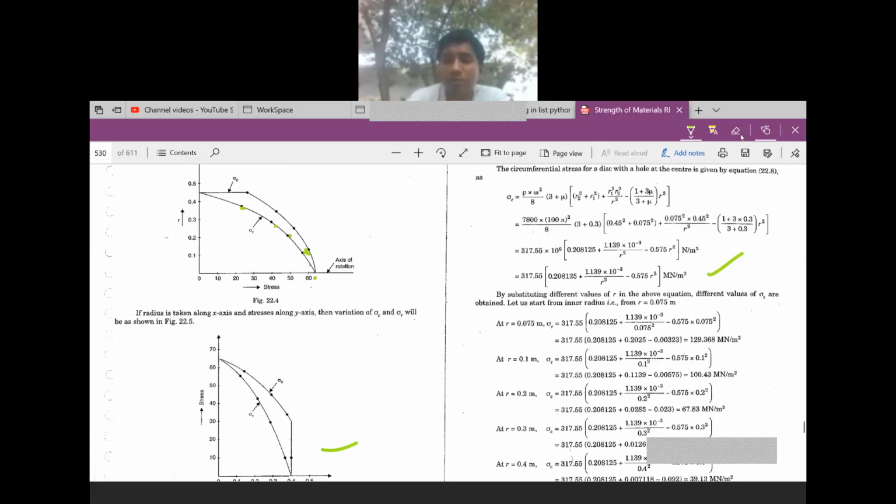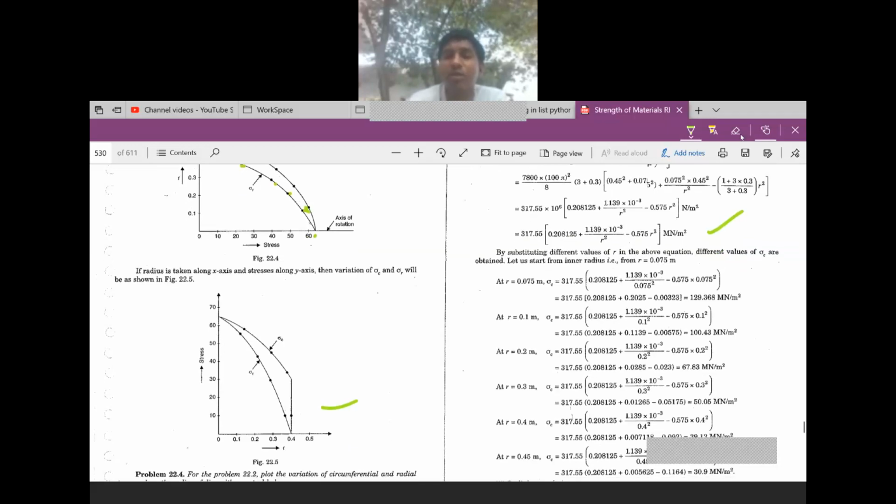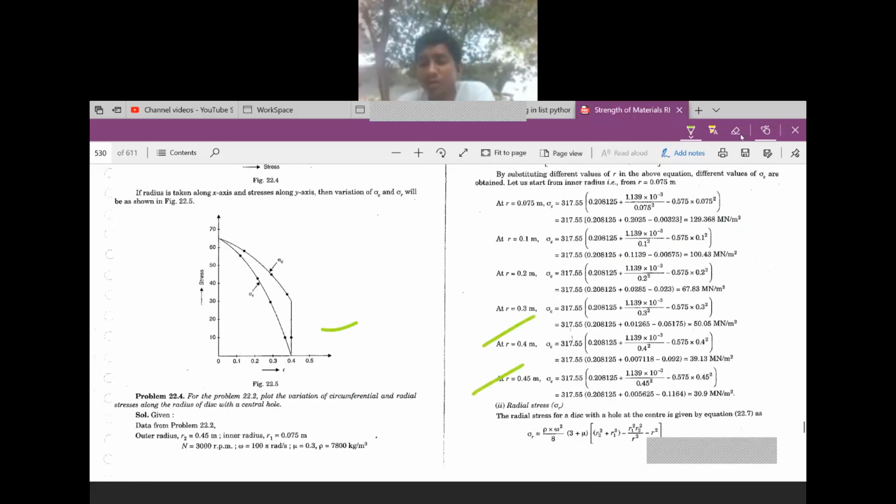Here you are substituting r is equal to 0.075, 0.1, 0.2, 0.3, 0.4, 0.45, and you are calculating. Similarly, for the radial stress, you substitute the values in terms of r.